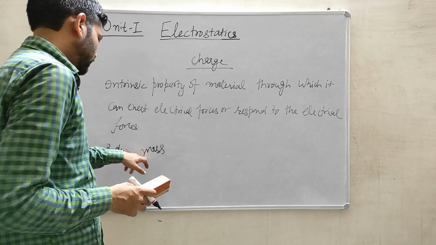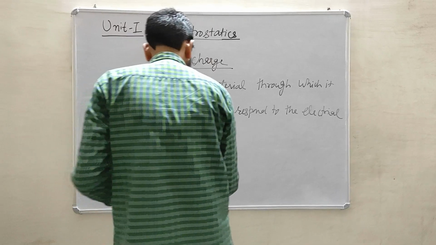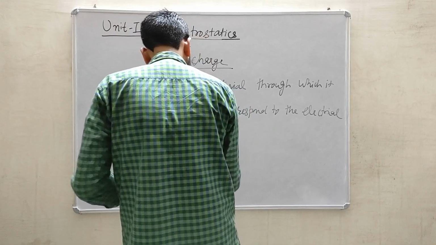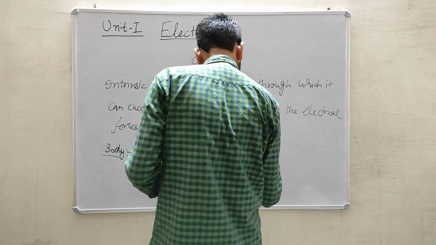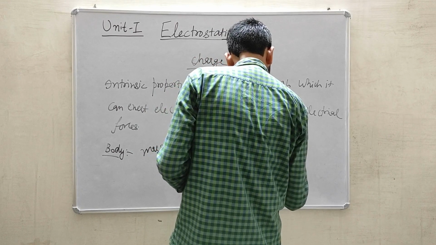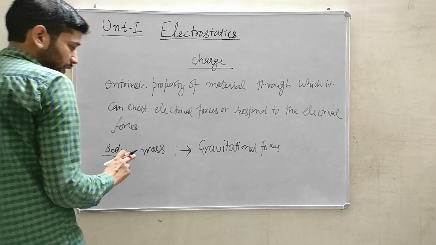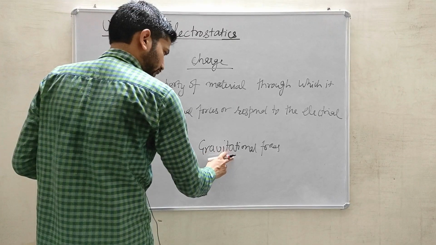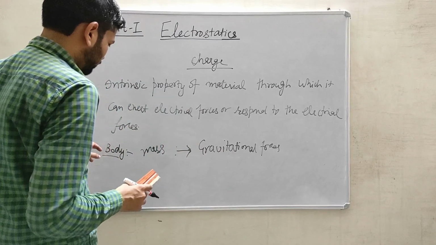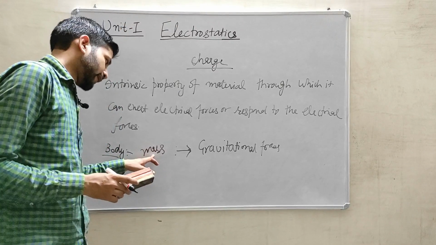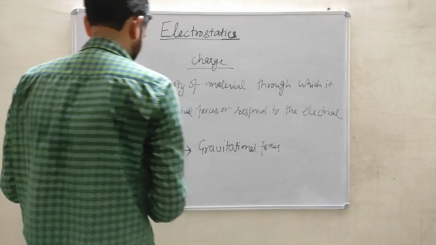So in case of mass, there is a force which is called the gravitational force that exists between the particles. If a body is responding to the gravitational forces or exerting gravitational forces, that property of the body is governed by the mass. While in case of electrical forces, it is governed by the electrical charge.